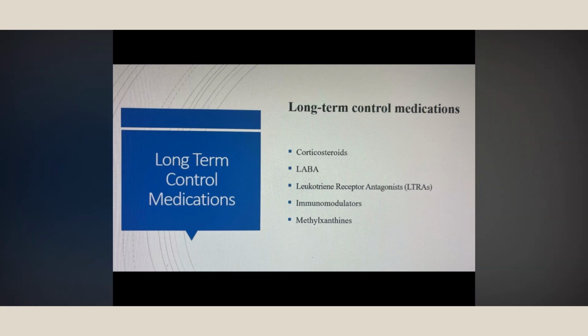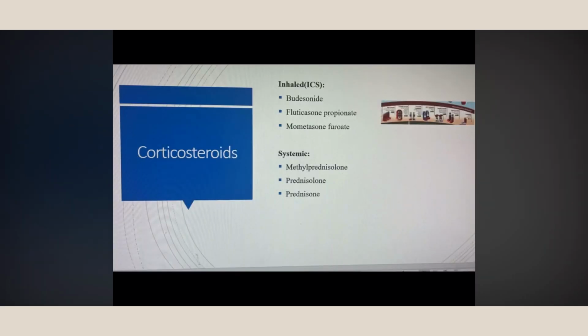The long-term control medications are corticosteroids, LABA, leukotriene receptor antagonists, immunomodulators, and methylxanthines. Let us discuss them one by one. Let us discuss corticosteroids. The inhaled corticosteroids, examples are budesonide, fluticasone propionate, and mometasone furoate. Fluticasone propionate is Flovent, which can be used 2 puffs twice daily. The pictures are on the right side. And mometasone is Asmanex, which is 2 puffs twice daily. It's used for long-term prevention of asthma symptoms and to reduce exacerbations. We have discussed this in the first step of treatment, and it reduces the need for oral corticosteroids so that the patient does not go to step 5.